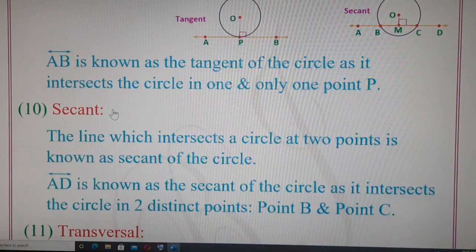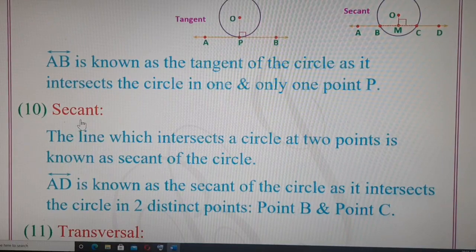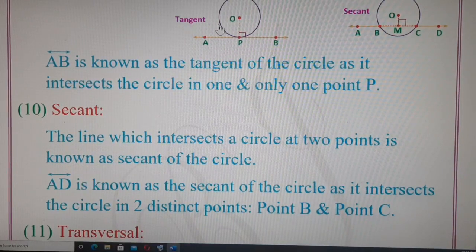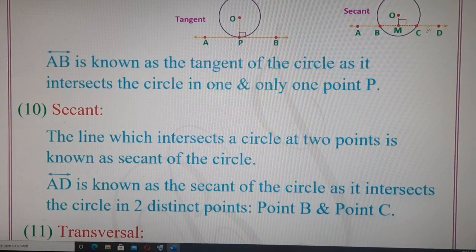Let's go to the 10th type of line, that is secant. Now, just like a tangent, the secant is a name of a line which intersects the circle at two different points. The line which intersects a circle at 2 points, then such a line is known as the secant of the circle. Line AD is known as the secant of the circle as it intersects the circle in two different points or two distinct points, and those 2 points are point B and point C.